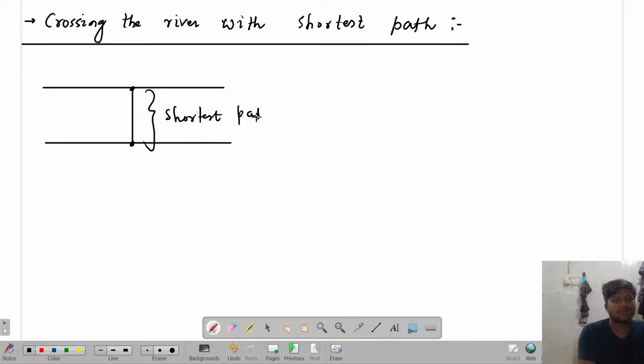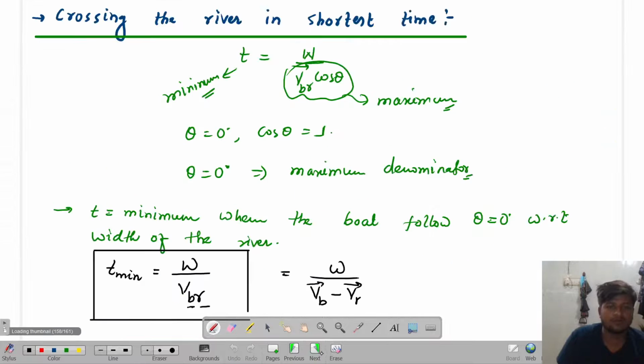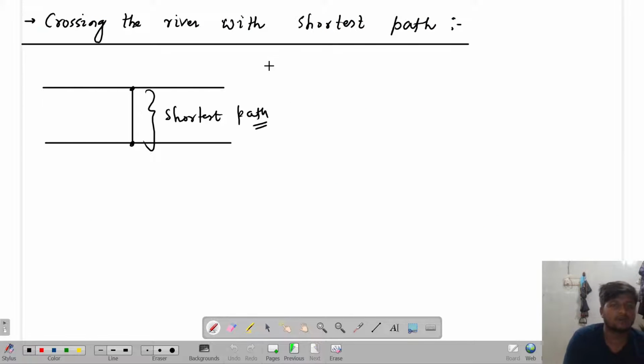Now, if this particle follows this shortest path, what will happen? It can cross the river with the shortest path. Now, if it wants to choose this path, what should be 0? This x displacement should be equal to 0 or not. So if we want to cross this river with the shortest path, what should be 0? X displacement should be equal to how much? 0.